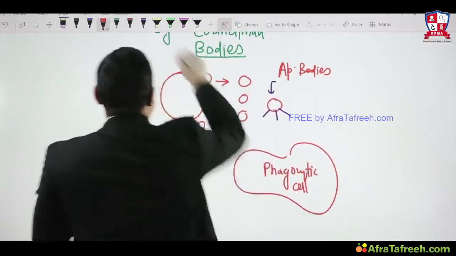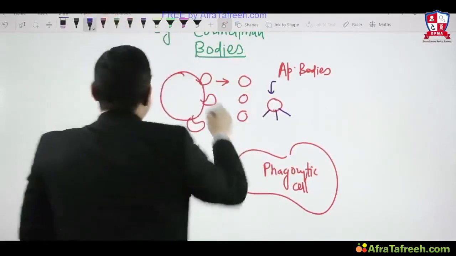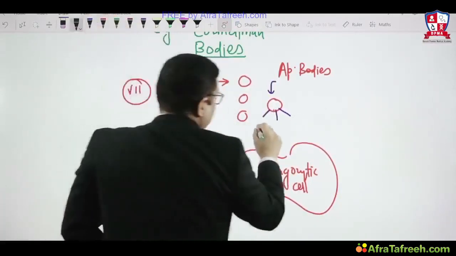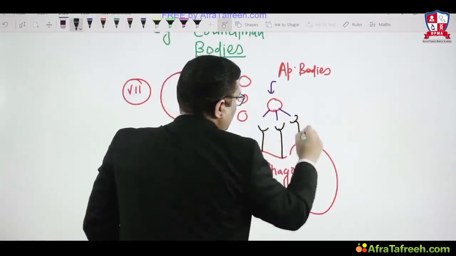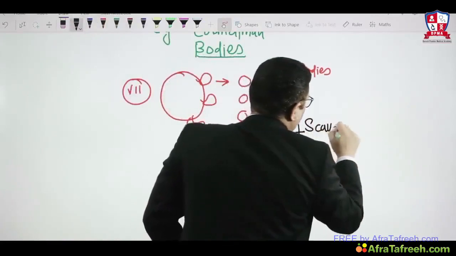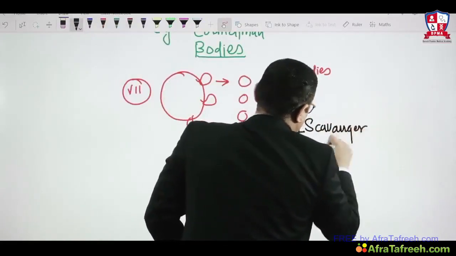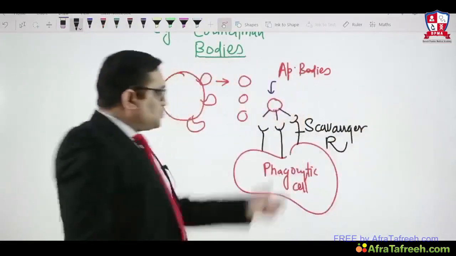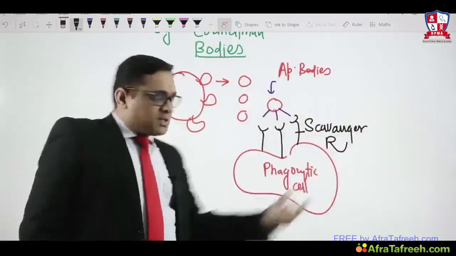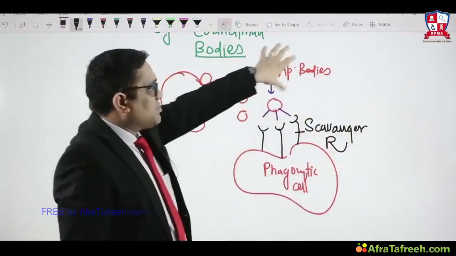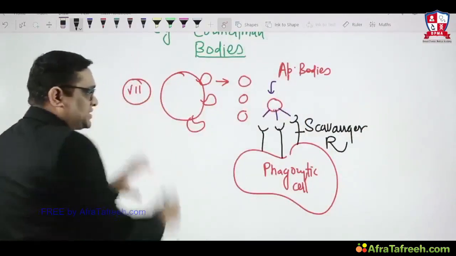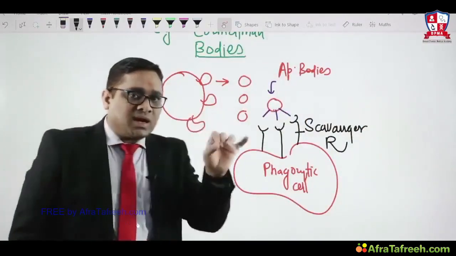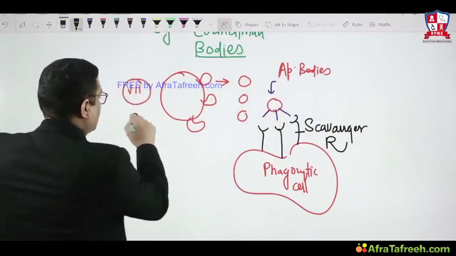So phagocytic cells have their own scavenger receptors. So these are scavenger receptors present on phagocytic cells. Through the scavenger receptors, they will eat up all these apoptotic bodies, right? So what is the last event, or what is the end outcome of apoptosis? That was the DNB question.